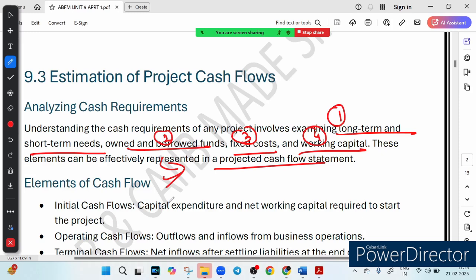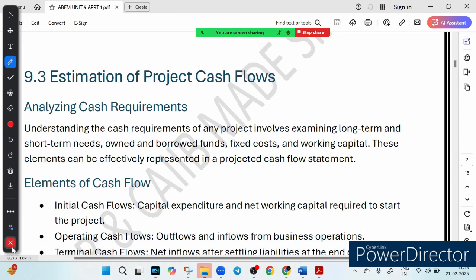And what is this projected cash flow statement? This is like a roadmap for financial stability. Now let's discuss the elements of cash flow. Right, so let's discuss in a clear way the elements of cash flow.